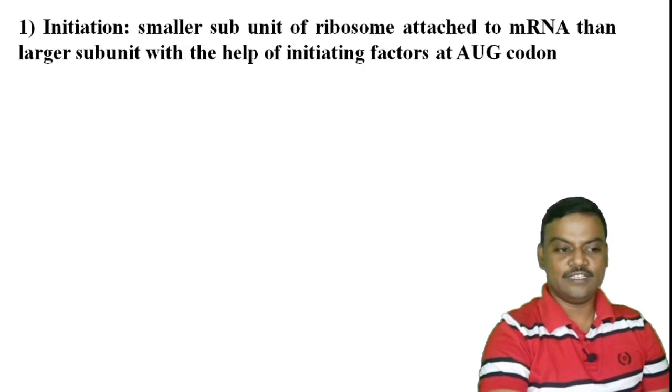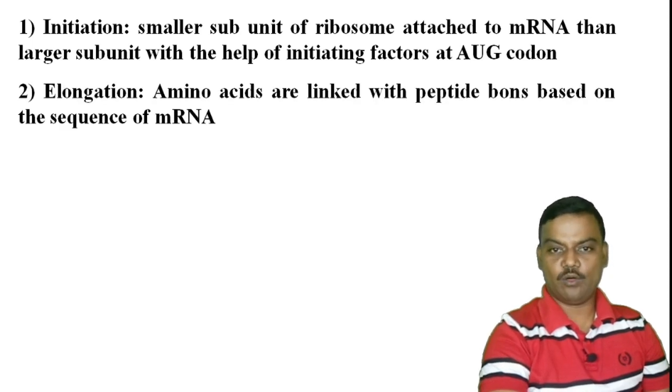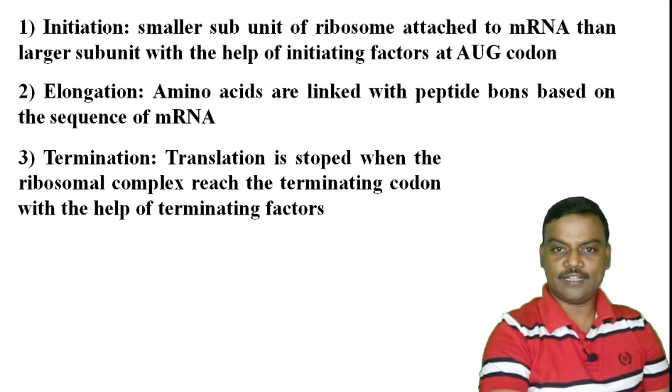In this, the first step is initiation. So in initiation, the smaller subunit of ribosome is attached to mRNA, then it is followed by the attachment of larger subunit with the help of initiating factors at AUG codon. It is called initiation. The second step is elongation. So amino acids are linked with each other by peptide bond based on the sequence of mRNA is called as elongation. The third step is termination.